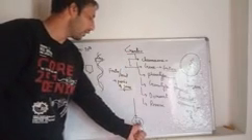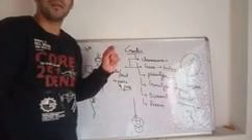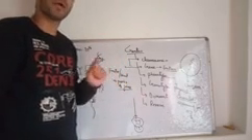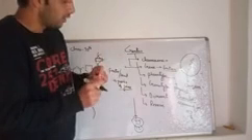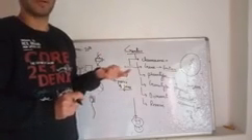So we call this the genetic makeup. So genetic makeup is the genotype of an organism. And I also said that the genotype of an organism determines the phenotype of an organism.